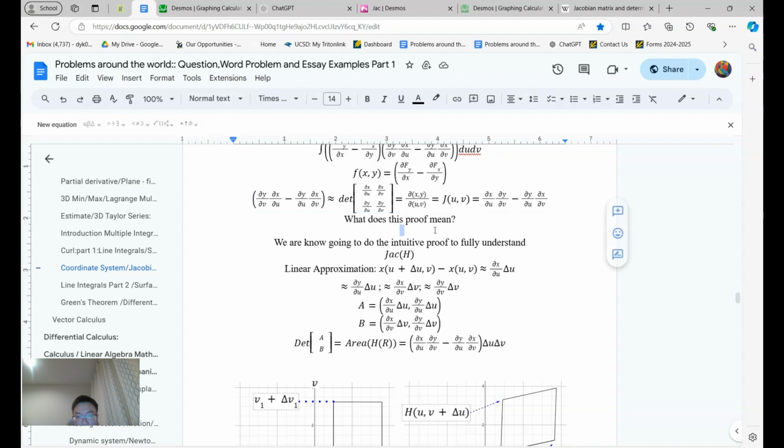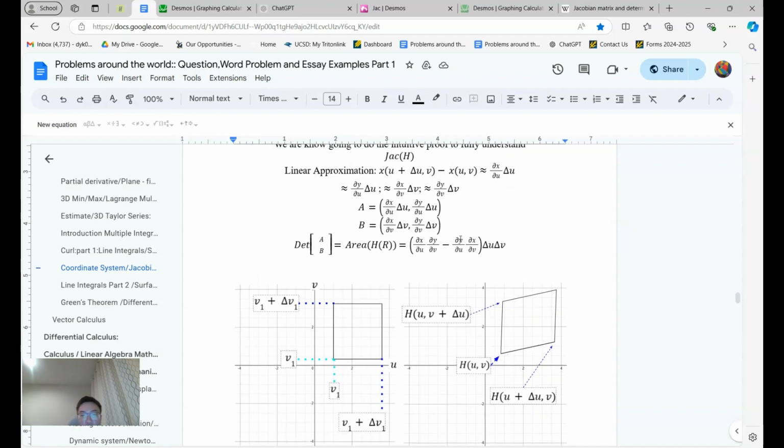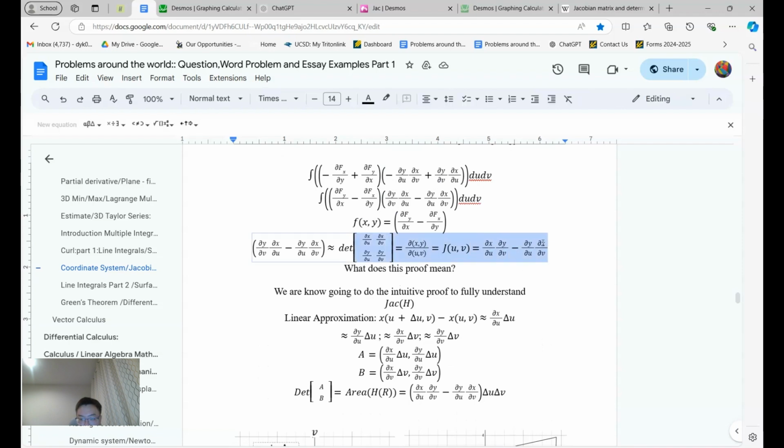I think the intuitive version makes a little more sense, where you see there's a little change over here, a delta change over here, and you can see the transition from H to the VU section over here, and how the determinant, because it's a parallelogram, would work out to be the same thing.